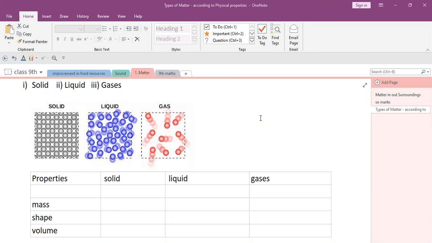This question can be asked for 2 marks. What is matter? Or define matter and write properties of matter. Okay. So these questions will be asked. Now the next part is the classification of matter.